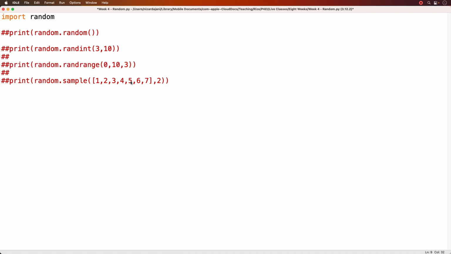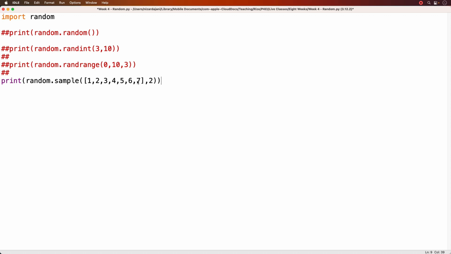Let's bring this one in. All right, now the sample method basically takes a sequence of items, which could be a list, and it's going to sample a certain number of items, and that certain number is in the second argument. So the sample method takes the first argument, which is the sequence or the list of items, and then the second argument says how many sample items you want returned. So now I have a list of 1, 2, 3, 4, 5, 6, 7, and I want a sample of 2. So this is going to randomly choose 2 items from this list.